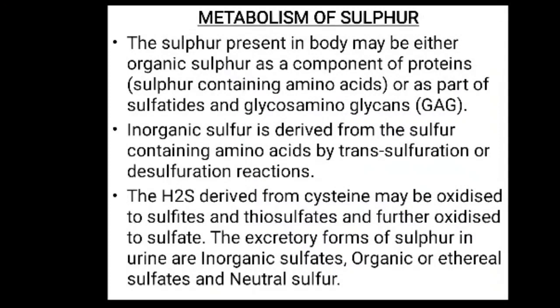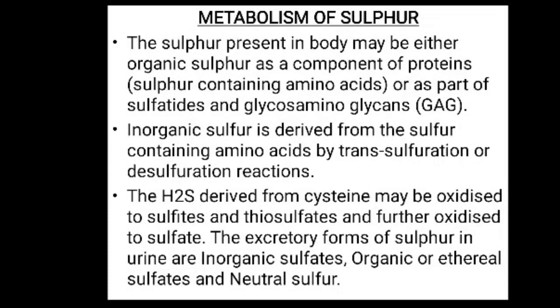The sulfur present in the body may be either organic sulfur as a component of the proteins or as a part of the sulfatides and glycosaminoglycans. And inorganic sulfur is derived from the sulfur containing amino acids by transsulfuration or desulfuration reactions. The sulfide derived from cysteine may be oxidized to sulfides and thiosulfates and further oxidized to sulfate. The excretory forms of sulfur in the urine are inorganic sulfates, organic or ethereal sulfate and neutral sulfur.